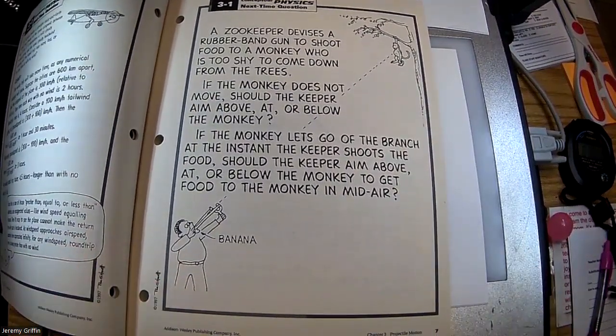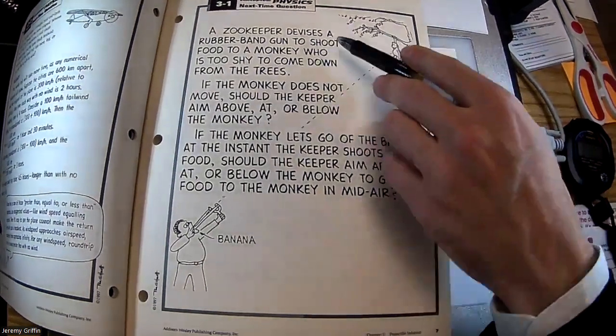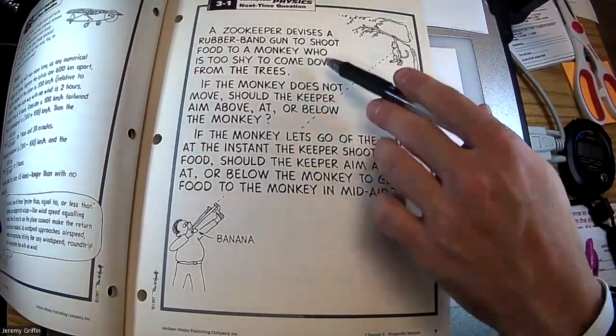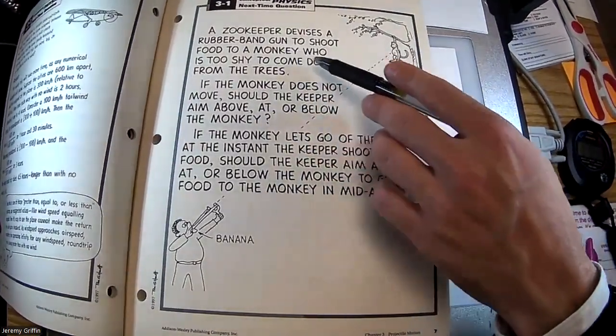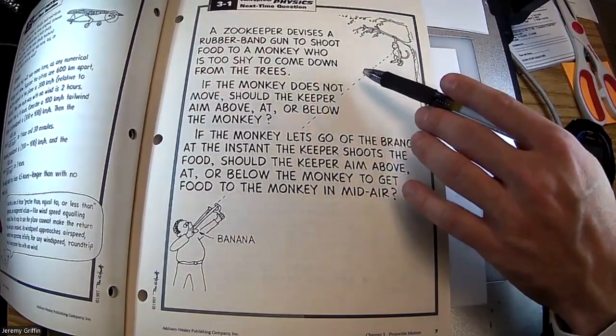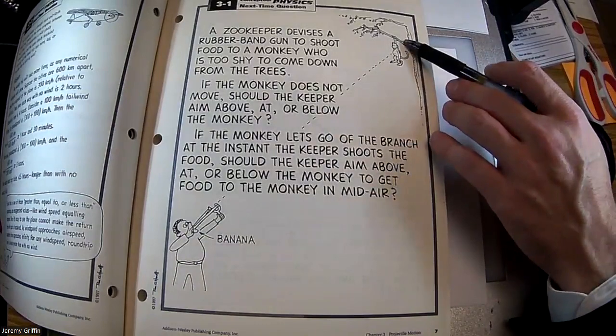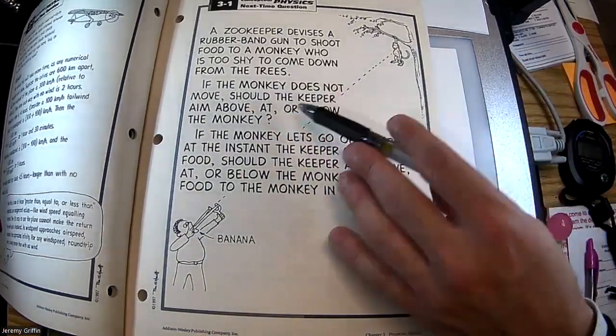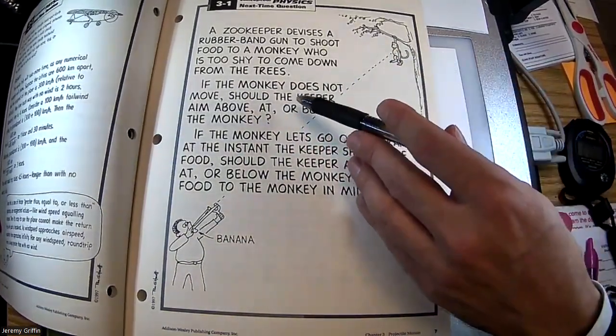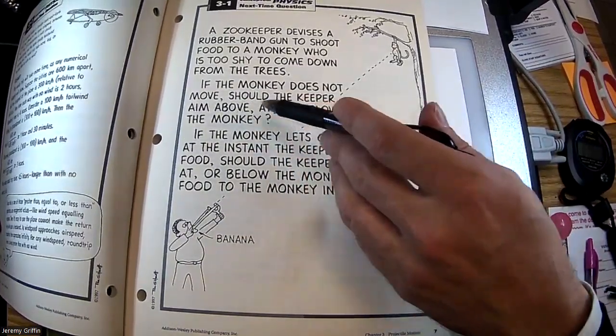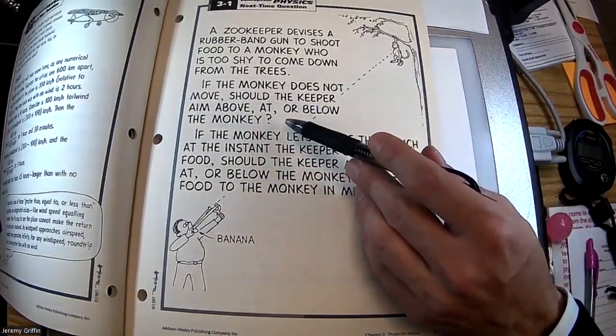So here's a question that's stumped students all day. Actually, there's a couple of questions. The first one's not too bad, but the second one's a real stumper. A zookeeper devises a rubber band gun, a slingshot, to shoot a banana to a monkey who is too shy to come down from the trees. Here's the slingshot, the banana, and the monkey. If the monkey does not move, so the monkey just hangs onto that branch, should the keeper aim above, at, or below the monkey?